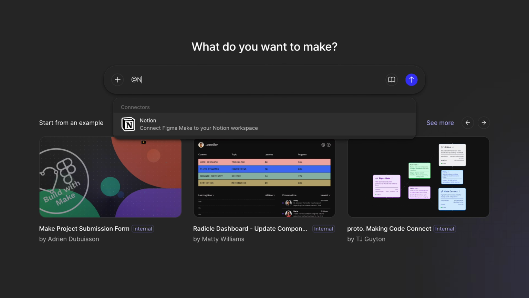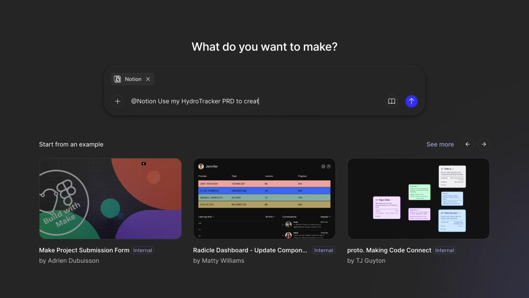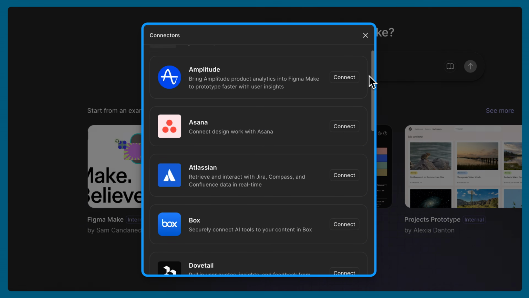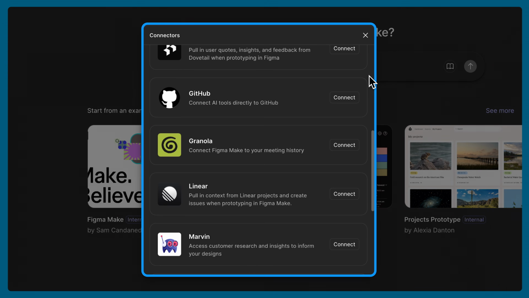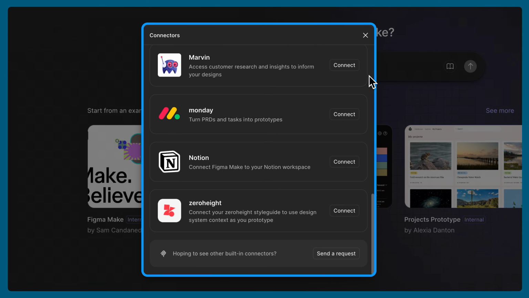Ditch the tedious copy and paste process and jump straight into building with MCP Connectors. MCP Connectors let you connect Figma Make with the project management, documentation, and productivity tools you already use.